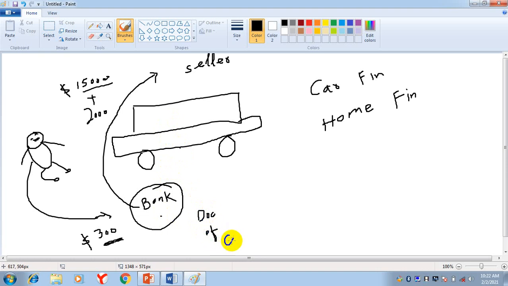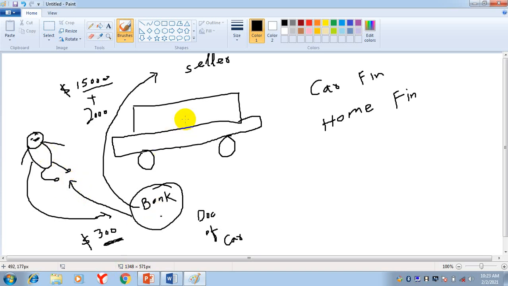The bank will keep these documents with him. Now, documents are with the bank, you are making payment. At the end of the payment, when the payments are complete, $17,000, the bank will give these documents to the owner.